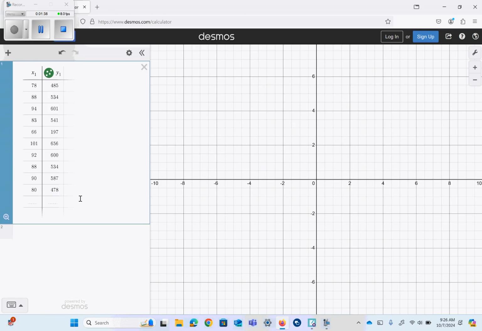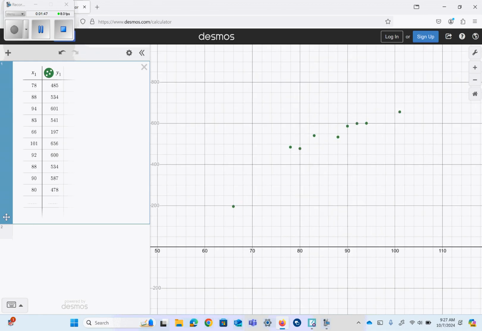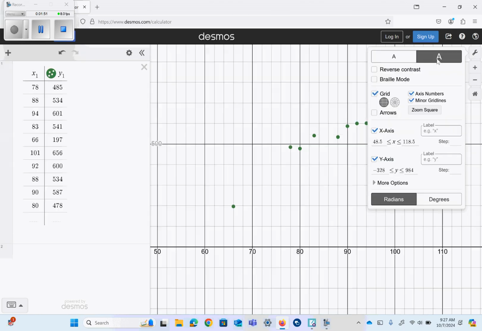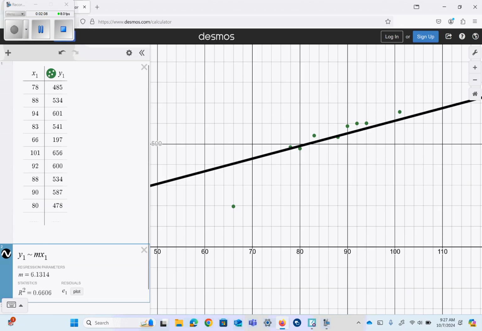So a couple of you are still on Desmos saying, I don't see my data. Remember, you hit this little magnifying glass, and it'll zoom to fit. So that looks like a pretty nice representation. The higher the temperature, the more people that show up to our place. It says find the correlation. So you get on the next line. Remember, it's y1, then you have to use the tilde, mx1 plus b.